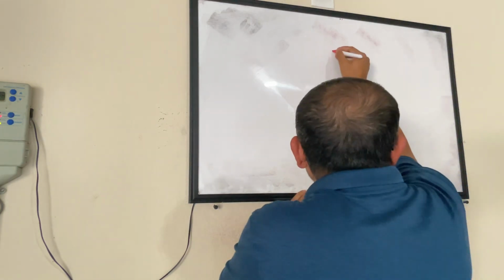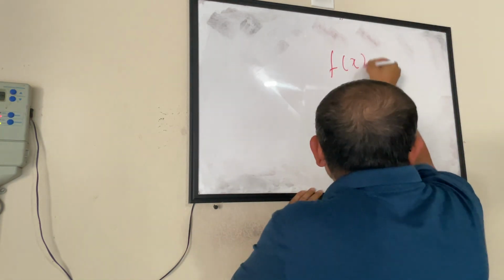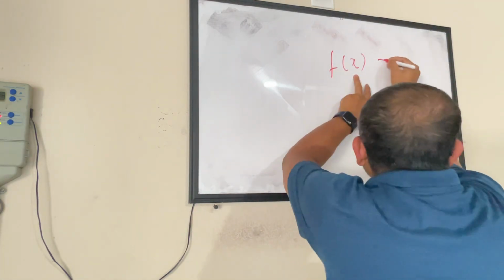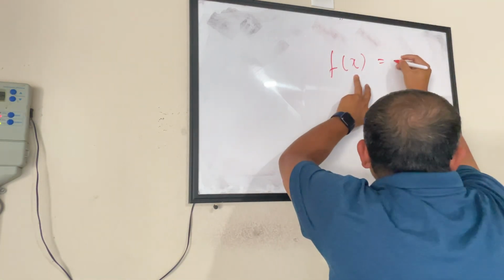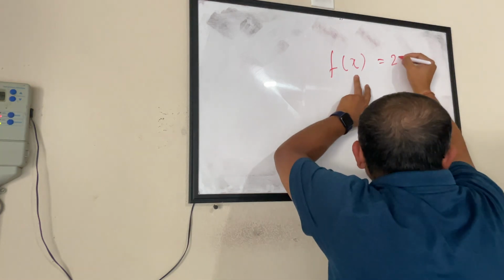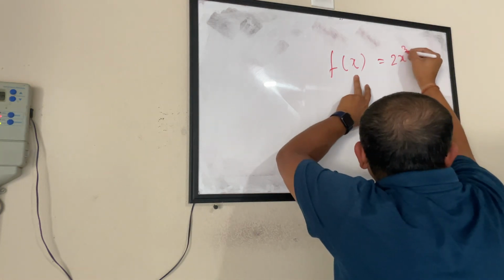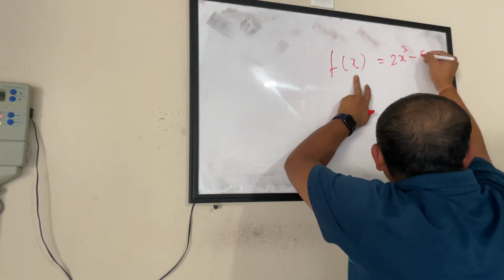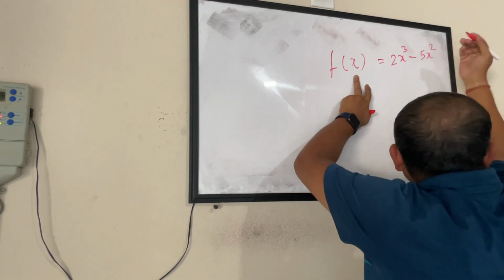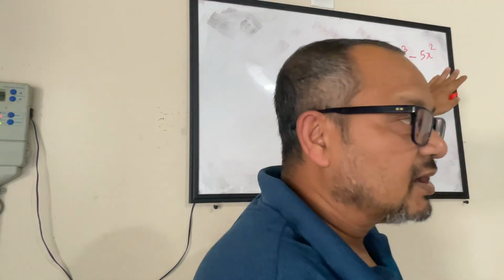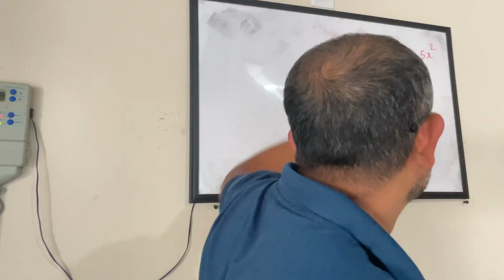A composite function is nothing but a function of a function. Meaning, if I have a function of x, let's say 2x cube minus 5x square, this is my one function of x.